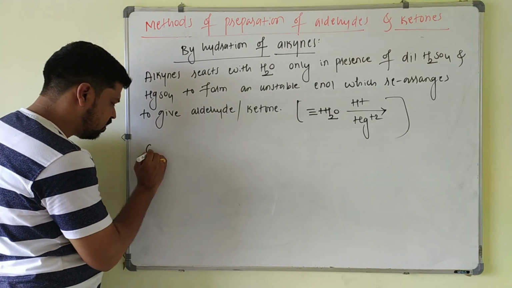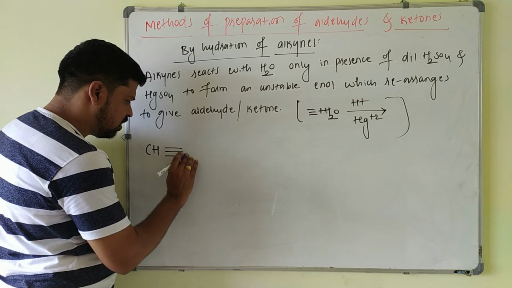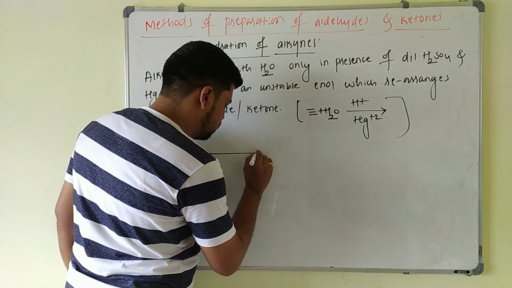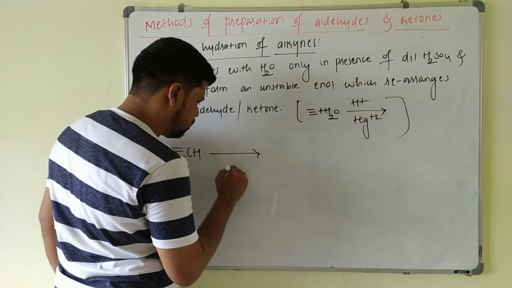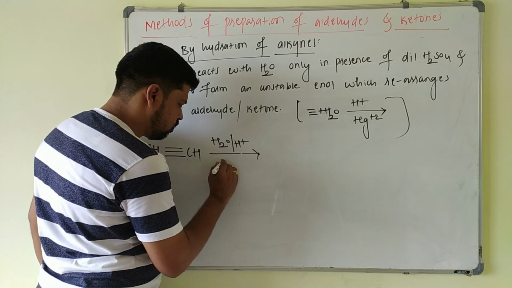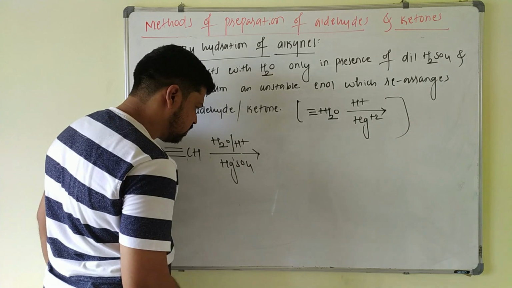Suppose I take the ethyne molecule, CH triple bond CH, and treat it with water in presence of acid and mercuric sulfate, HgSO4.